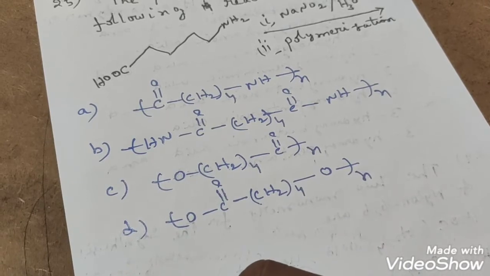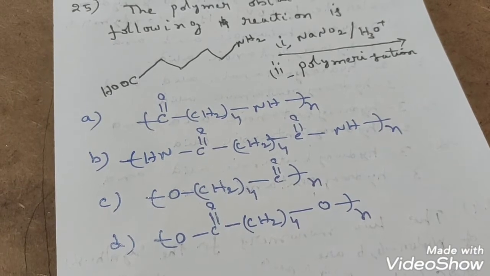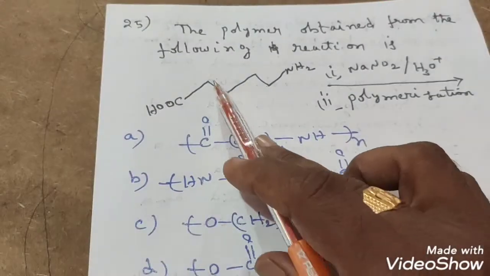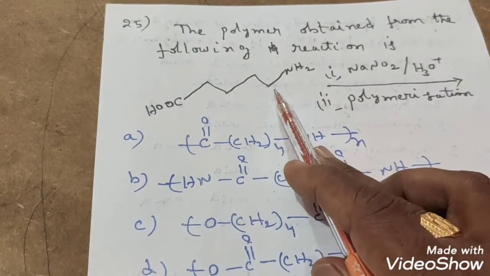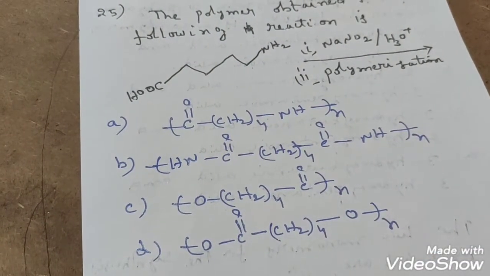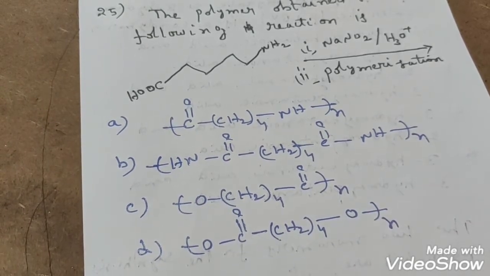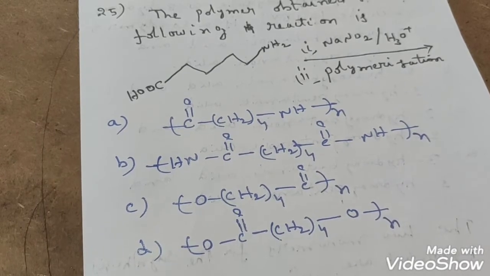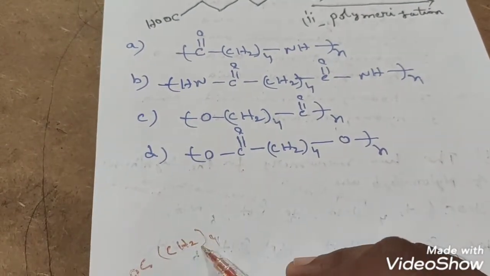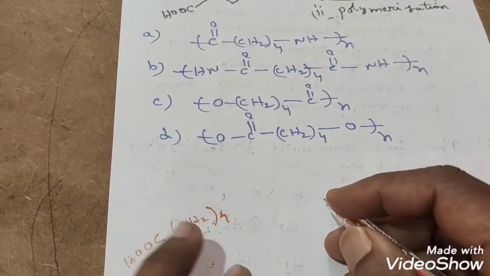The given reactant is this one, COOH. Next, how many carbons are there, students? You can observe: 1, 2, 3, 4. Four carbons are there. Instead of taking bonds, you can also take CH2 four times. So the reactant is COOH, CH2 taken four times.